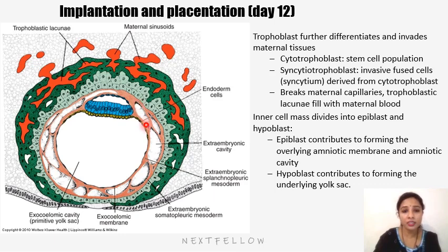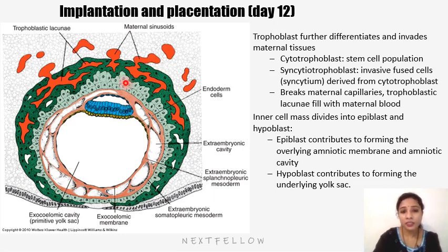How? We can see these lacunae, extraembryonic cavity lacunae. I hope you can appreciate. So these lacunae will join to form a complete cavity around the embryo at that time. So that is called extraembryonic cavity. So the extraembryonic mesoderm lining the cytotrophoblast and the amnion is called extraembryonic somatic mesoderm.